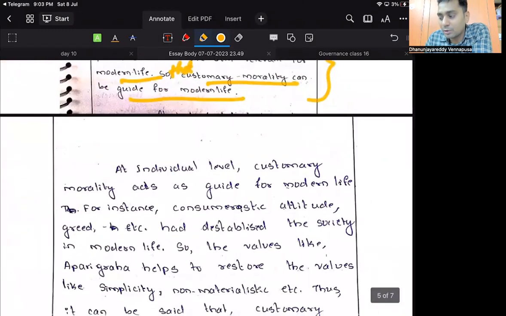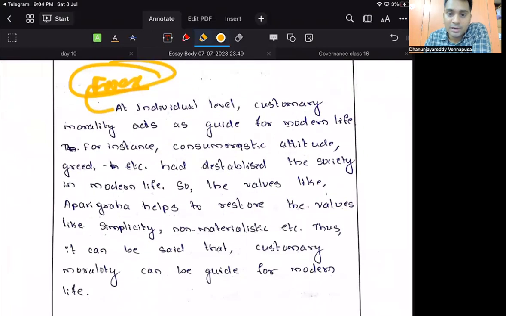For example, you have to write, for example, at individual level. What is the connecting paragraph? For example, at individual level, correcting the word, for example, you missed. At the individual level, customary morality acts as a guide for modern life. See, all this striking happens when we don't concentrate on the letter that you are writing. So again I say, one thing you must do, concentrate on the letters, whatever you are writing should come from the interior of your brain.